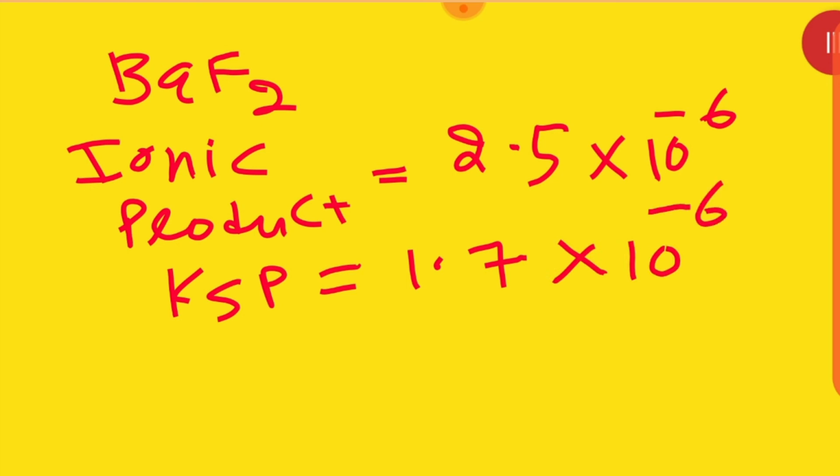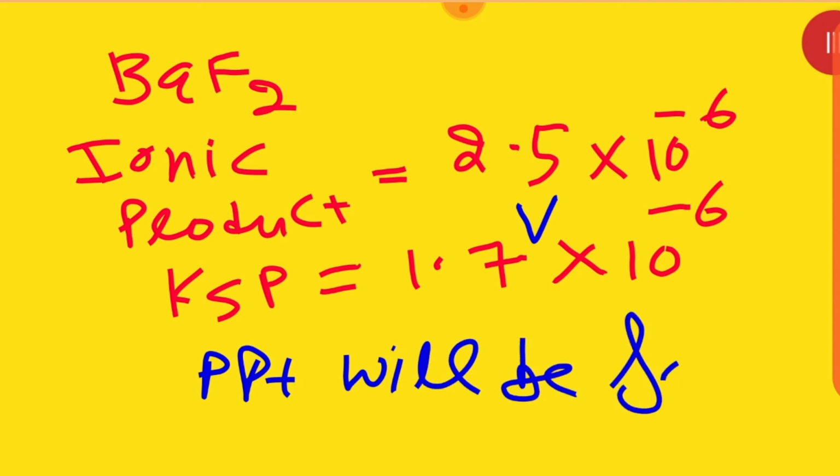Now tell me, which one is more, and which one is less? Yes, students. The ionic product is greater than the solubility product. It means precipitates will be formed.